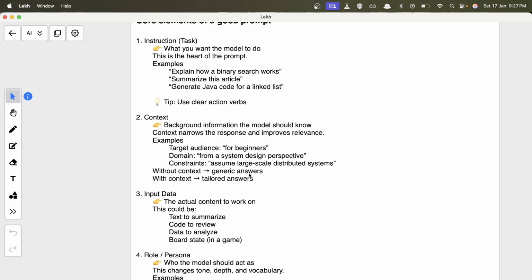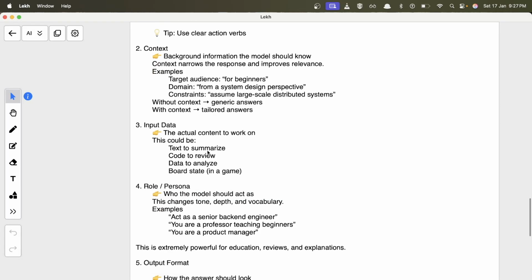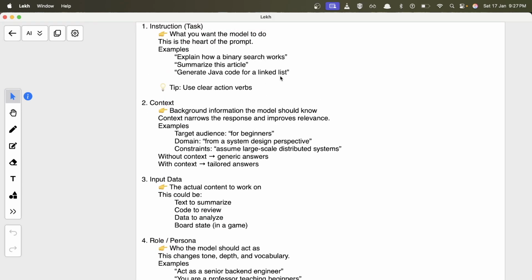But if you provide what you want from the model, like what language you want to code in, and how your output should look, bulleted or paragraph or tabular, your response will change a lot. Then you have to provide input data. Input data might not be possible for all scenarios, right? For example, if you want a Java code for a linked list, this is also a generic prompt. What kind of code, like adding an element to the linked list, deleting an element, what kind of operations do you want to perform? You are not clear on this, so it will just give you a generic answer. Maybe it will give you a class which performs all the operations, or maybe just the addition of a node, something like that, right?